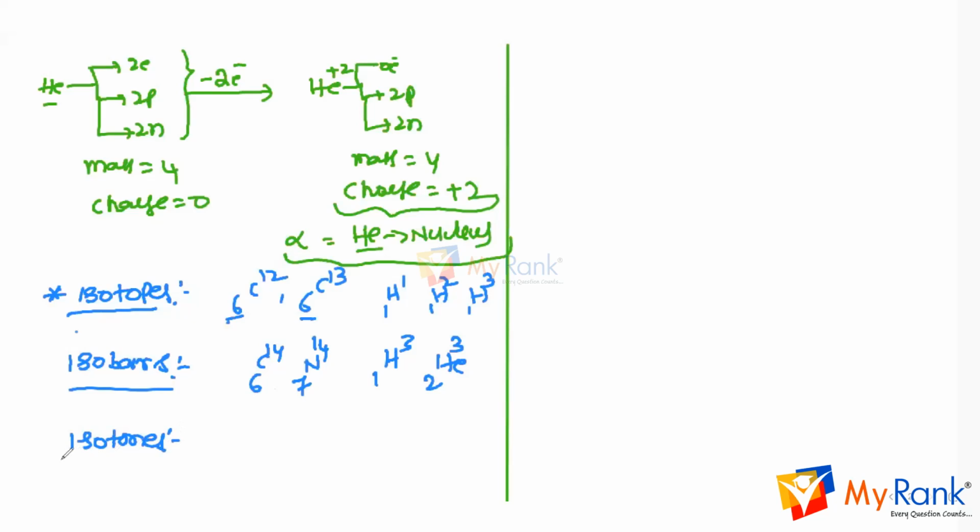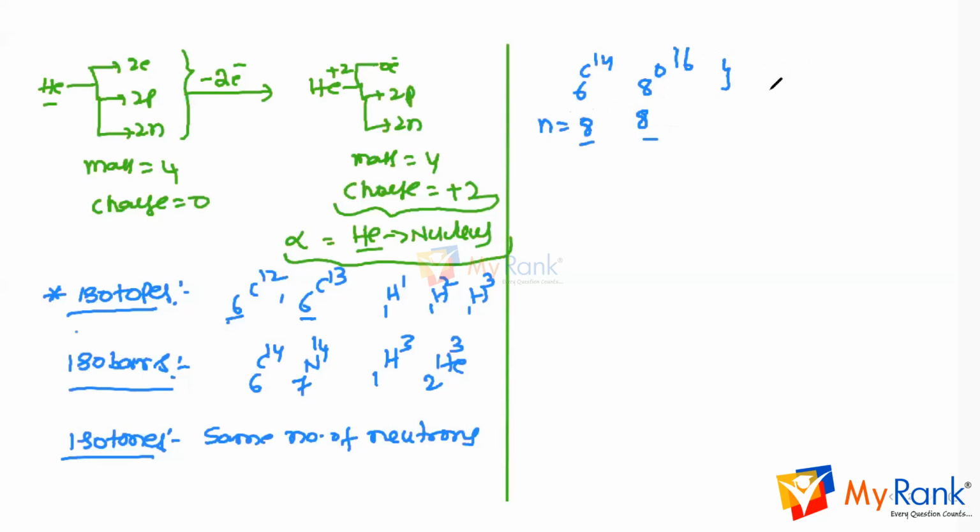isotones. Isotones means simply the same number of neutrons. Take 6C14 and 8O16. The number of neutrons in the first is 14 minus 6, which is 8. The number of neutrons in the second is 16 minus 8, which is 8. So the number of neutrons is the same, and therefore these two are examples of isotones.